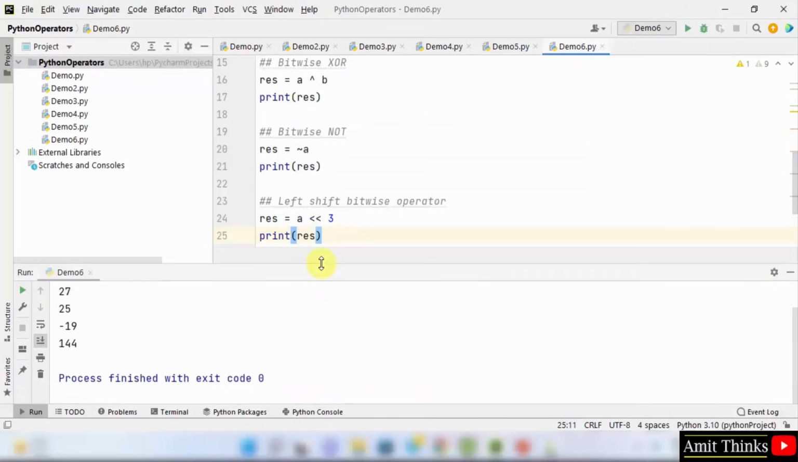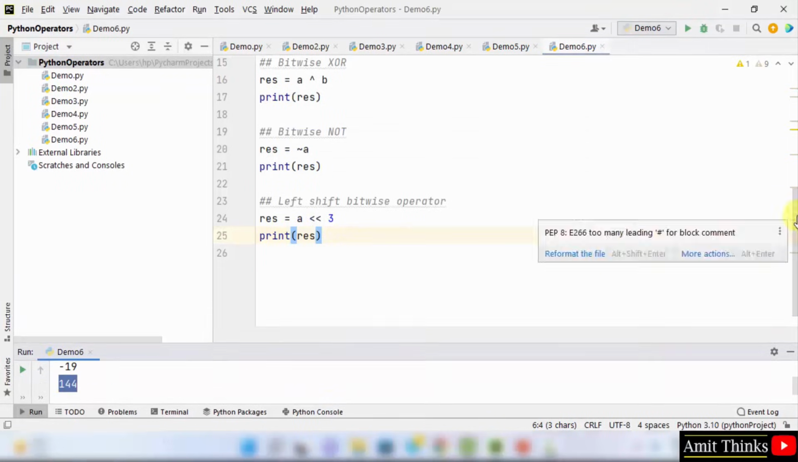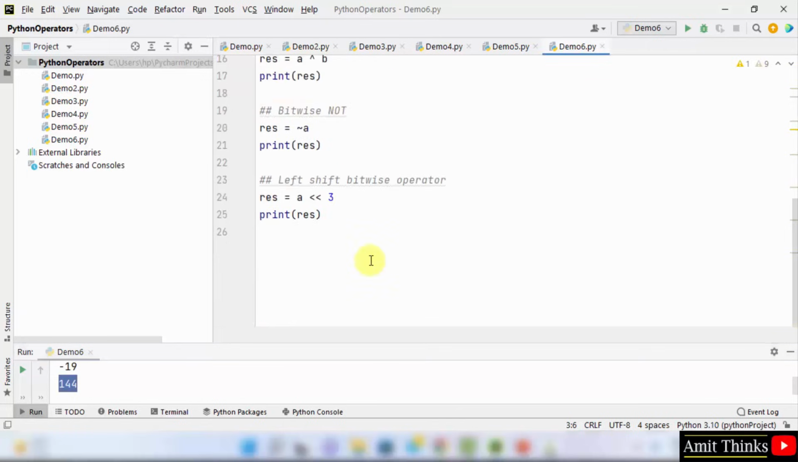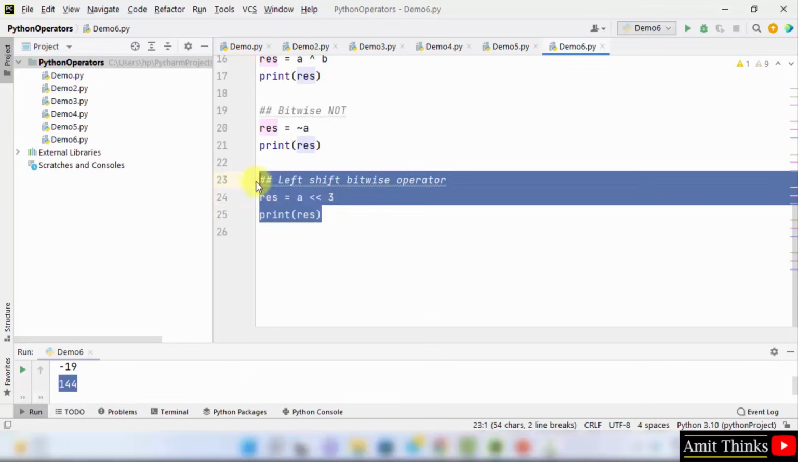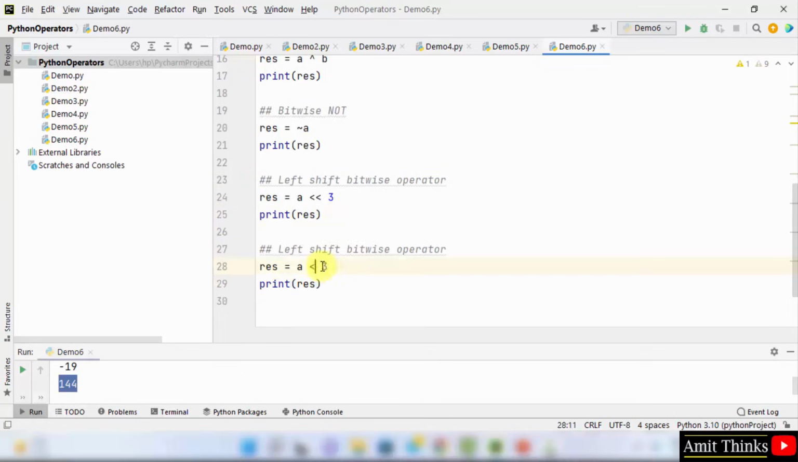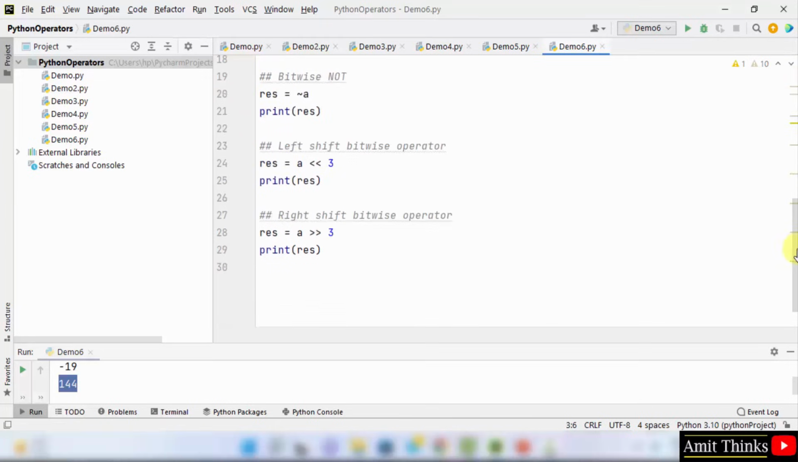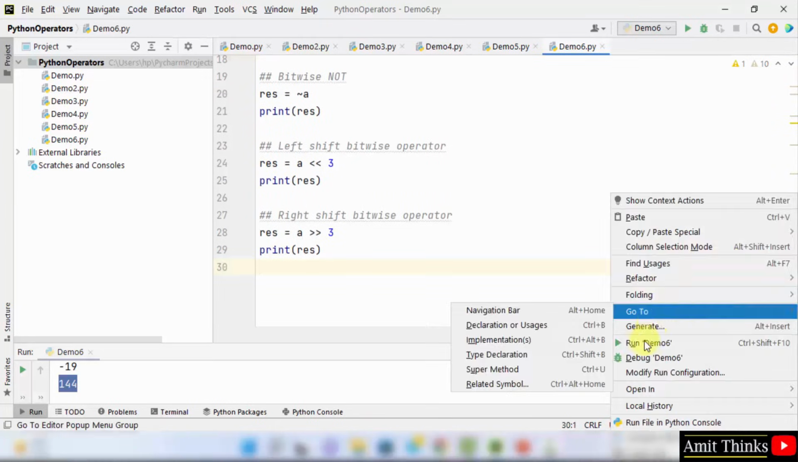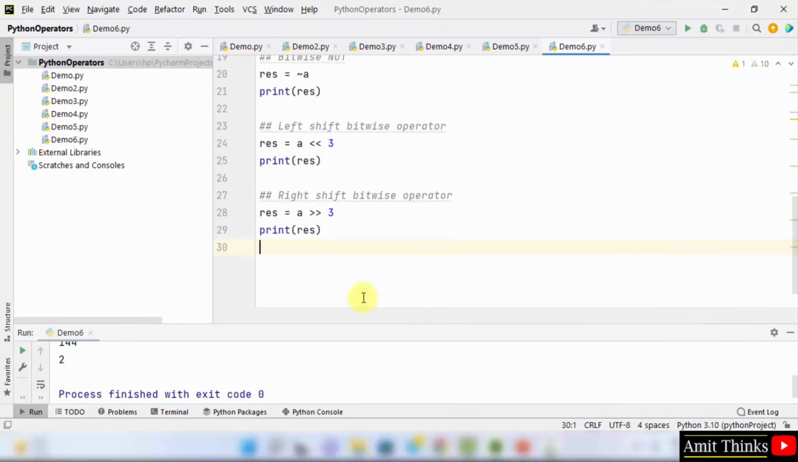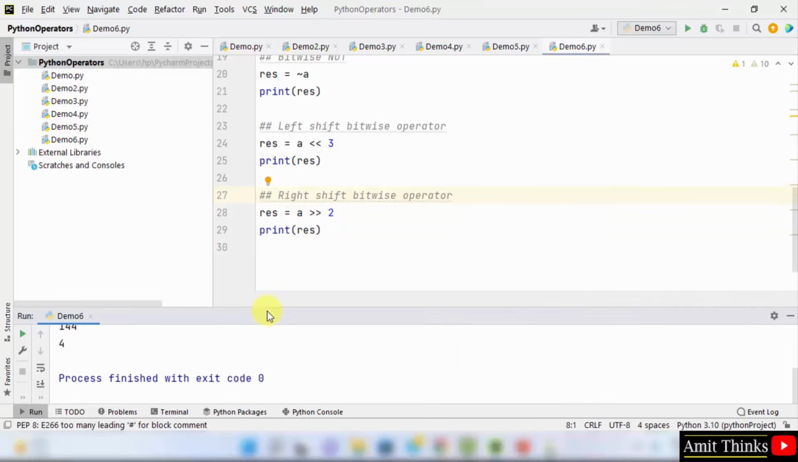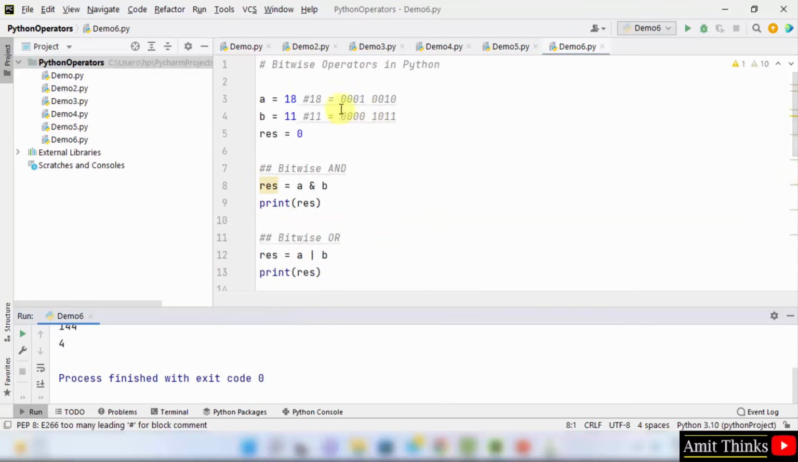So the result went from 18 to 144 using the bitwise left shift. Now the right shift goes the opposite way. I'll shift it to the right, so our 18 value will be shifted to the right side, and the rightmost bits fall off. Right click. Let's say now we'll shift it 2 times. Now the value is 4 here, you can calculate. So we shifted this 2 times to the right, and the result is 4.